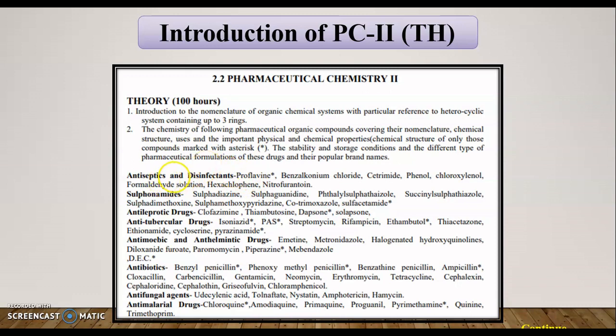So the first chapter is antiseptics and disinfectants, then sulfonamides, antileptic drugs, antitubercular drugs, antiemetic and anthelmintic drugs, antibiotics, antifungal agents, antimalarial drugs. These all come under the chemotherapeutic agents. That means this is one of the categories of our curriculum.